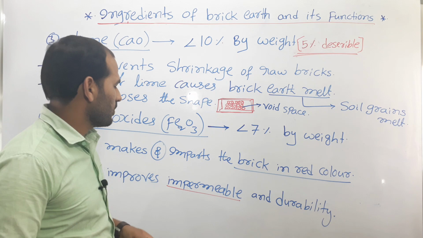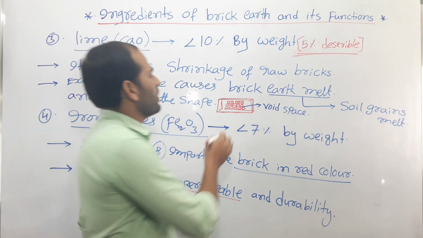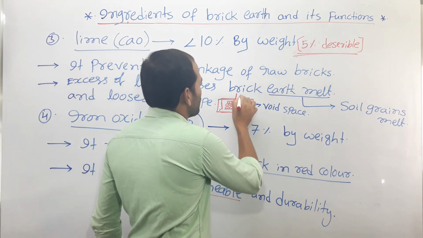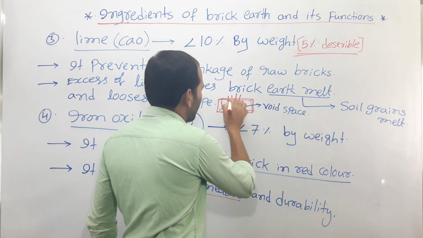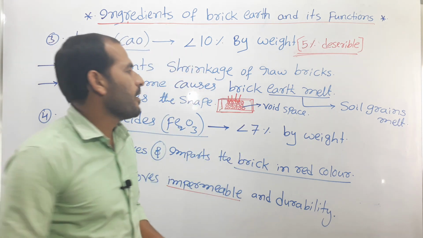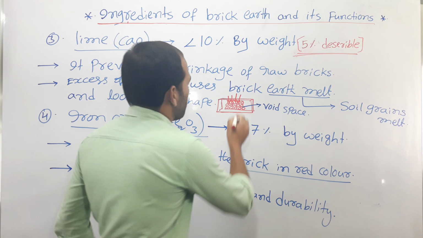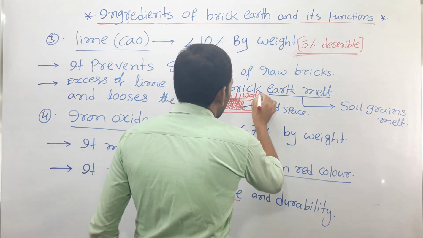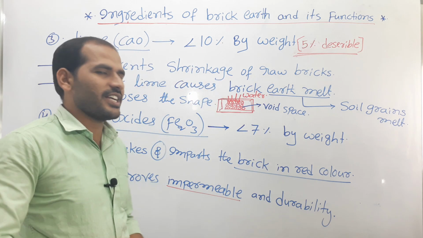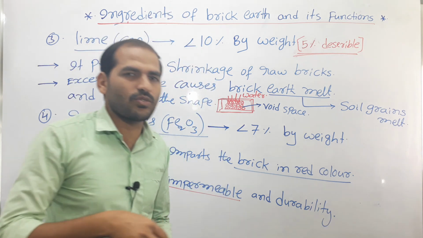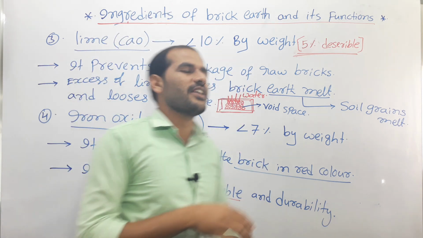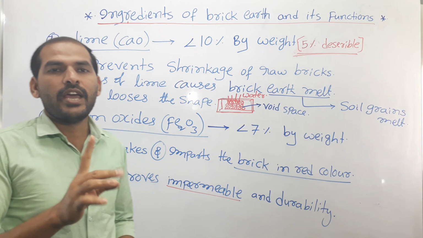So this is permeable. The water passes through the soil grains, through the void space. This is called permeable.